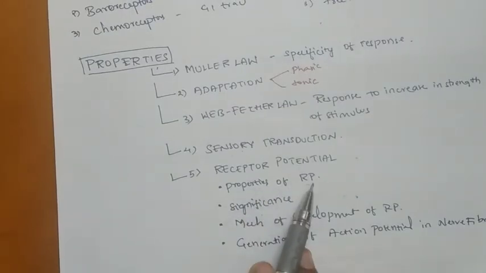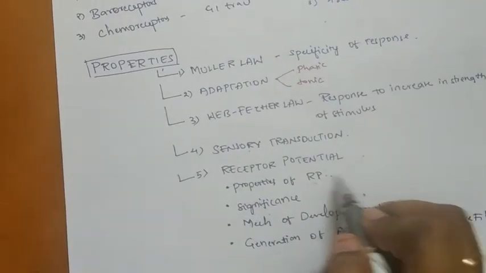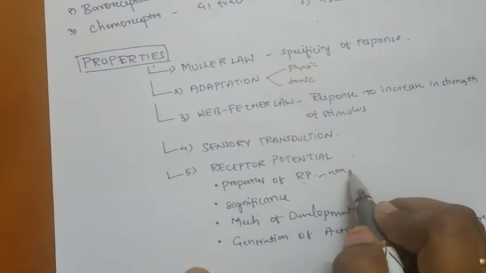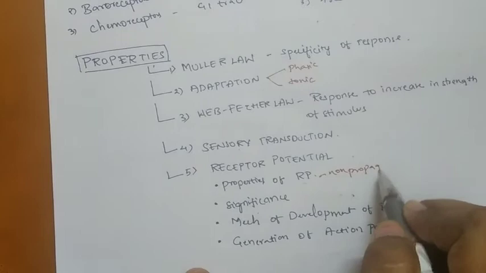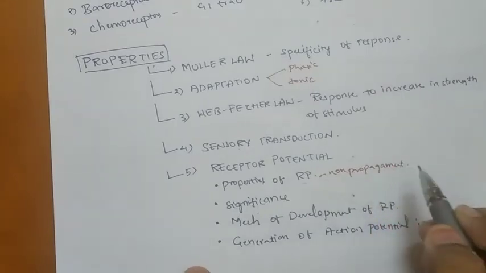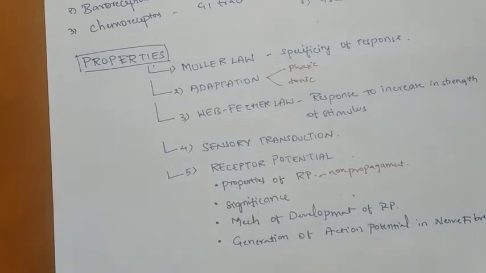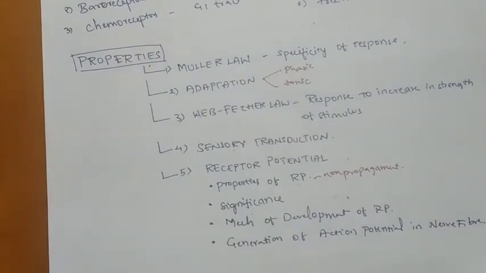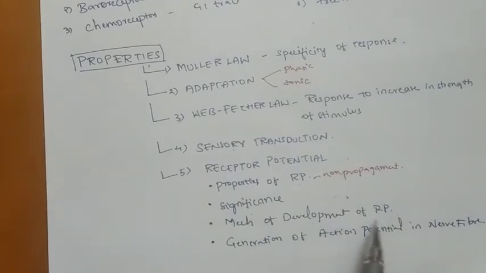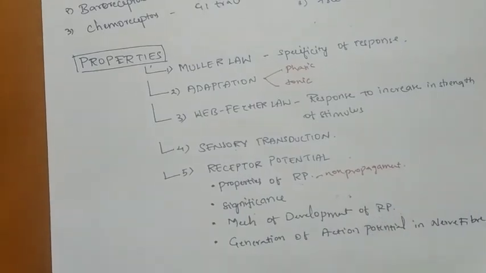The property of receptor potential is that it is non-propagated. It is confined within the receptor only. And the significance of receptor potential is that if sufficient receptor potential is there, then only will there be the generation of action potential.